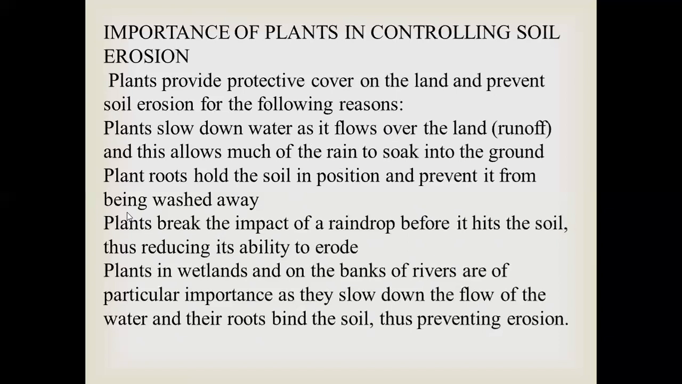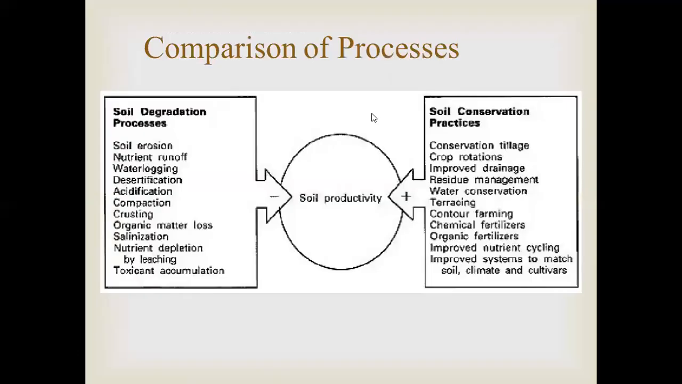Once the water is soaked into the ground, the water table will be increasing, or it will be maintained in a proper manner. Plant roots hold the soil in position and prevent it from being washed away. Then plants break the impact of raindrops before they hit the soil, thus reducing its ability to erode. Then plants in wetlands and on the banks of rivers are of particular importance as they slow down the flow of the water and their roots bind the soil, thus preventing erosion. So the part of plants in controlling soil erosion is huge.